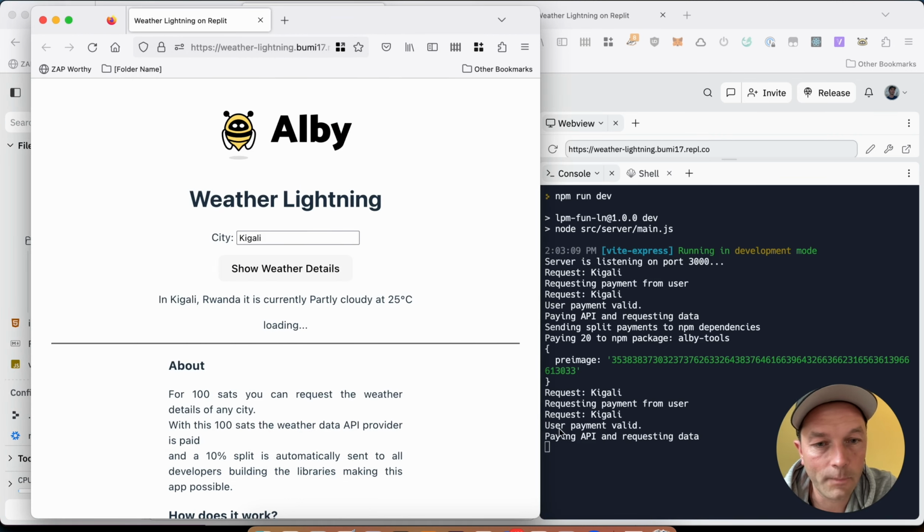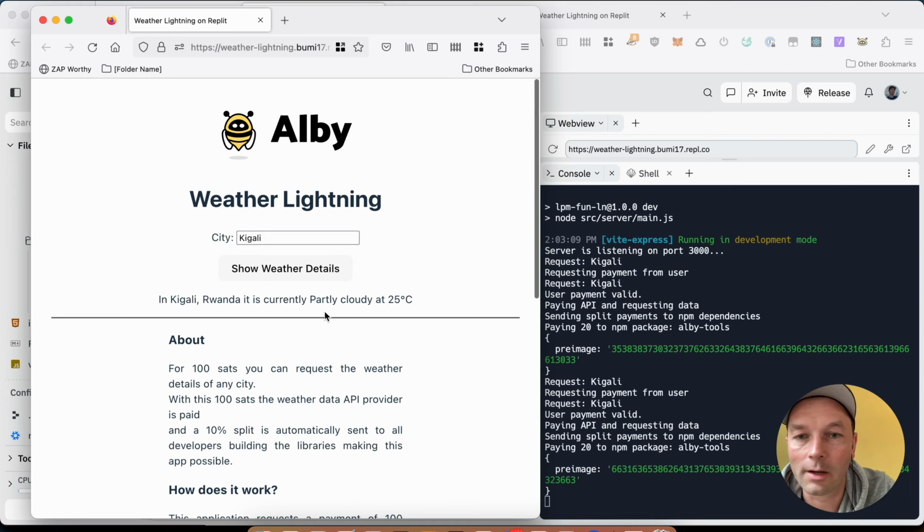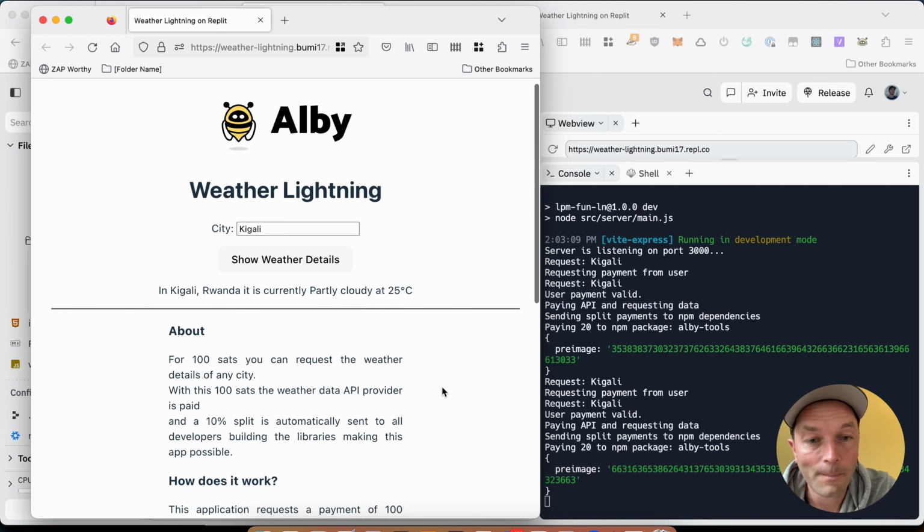We go back here. The user payment is now valid. It is paying the API and requesting the data. We see the weather information that in Kigali, Rwanda, it's currently partly cloudy at 25 degrees Celsius, and it's sending the split payments of the 20 Satoshis to the NPM packages. And an important thing to mention here is that this data is coming from the package JSON itself.